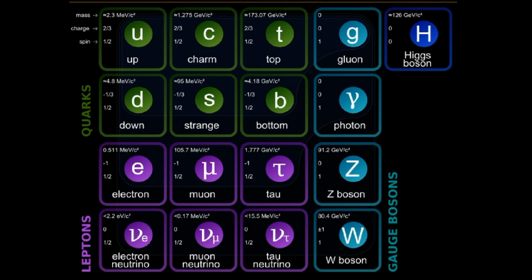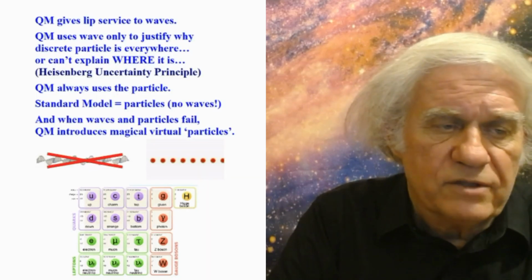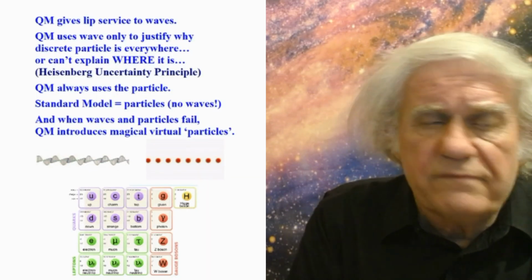And so where does the wave come in here? Why don't they put a chart like this for waves? And again, it wouldn't make any sense in great measure because a wave is just a bunch of vectors. It's just numbers. And so they use that concept, but they turn it into a physical object. They say, oh, the wave moves or travels or whatever. Okay, so they replaced the particle with the waves with particles. That's essentially what's happened. That's why quantum has survived all these years. And they give lip service to the waves.